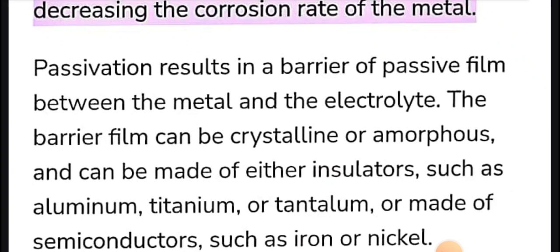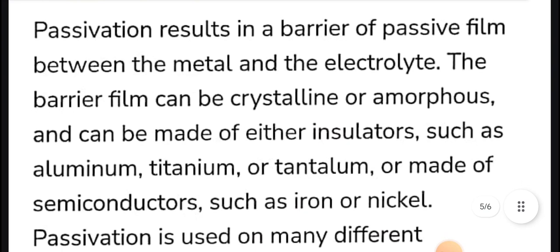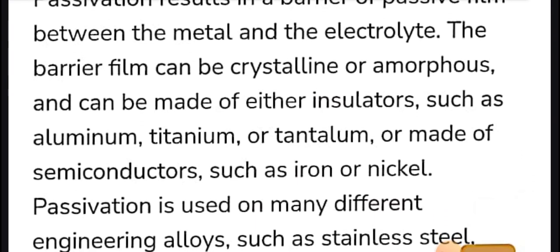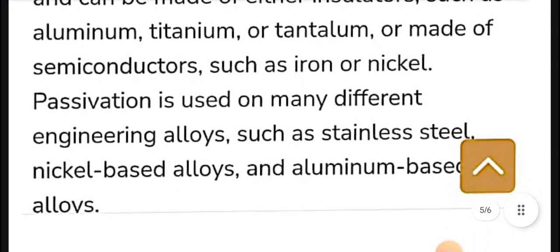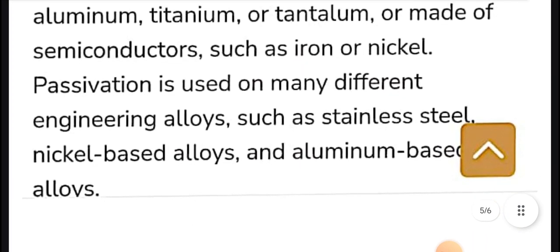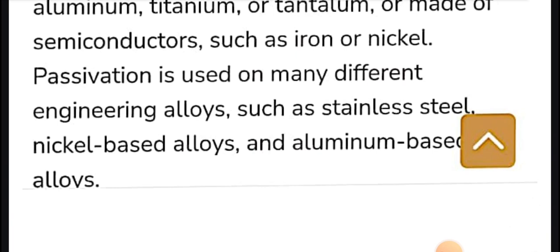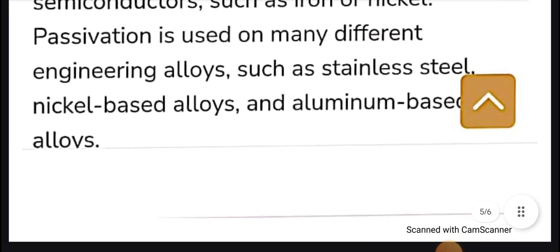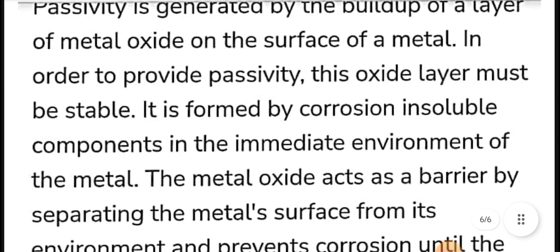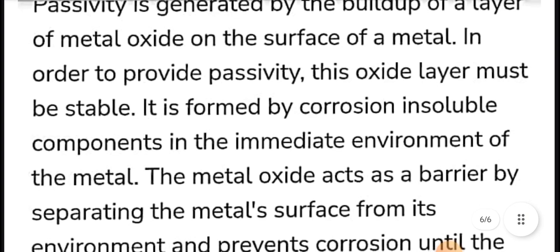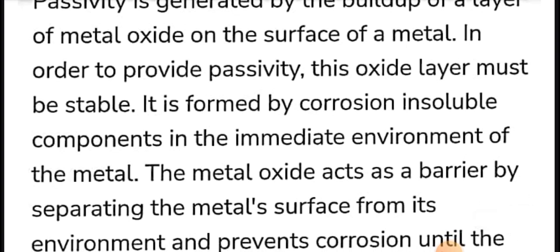The barrier film can be crystalline or amorphous and can be made of either insulators such as aluminium, titanium, or tantalum, or made of semiconductors such as iron or nickel. Passivation is used on many different engineering alloys such as stainless steel, nickel-based alloys, etc. Passivity is generated by the buildup of a layer of metal oxide on the surface of a metal. In order to provide passivity, this oxide layer must be stable.